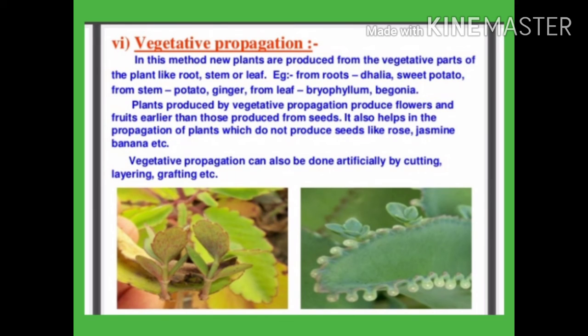Now we will read about vegetative propagation. Vegetative propagation is formation of new plants from the vegetative parts of the plants like leaves, roots, stem, buds, etc. It is of two types, natural and artificial. Both the techniques are used in propagation of ornamental, medicinal, horticultural, agricultural and other economically important plants.